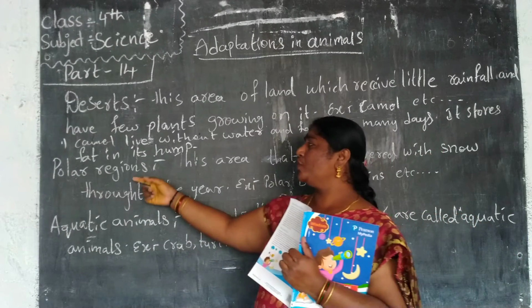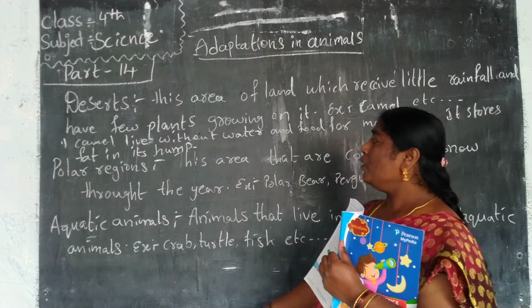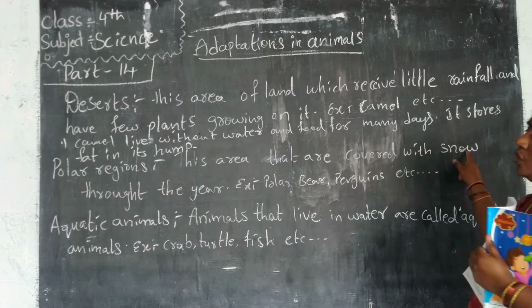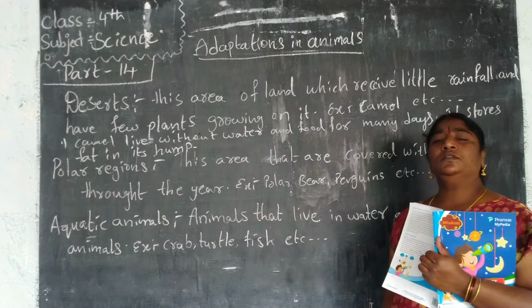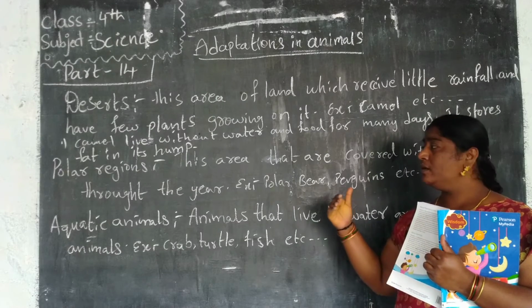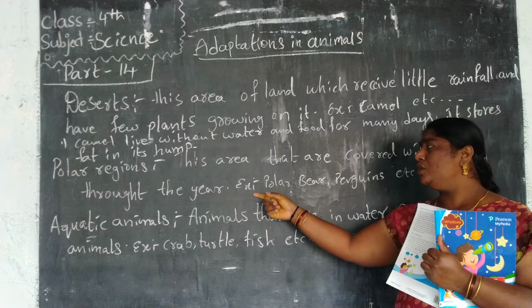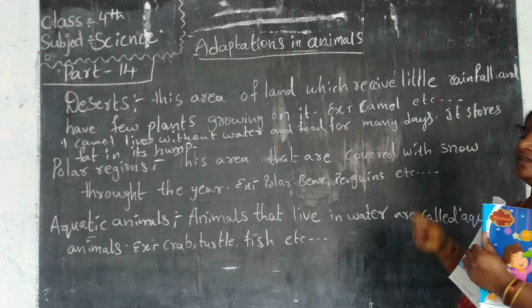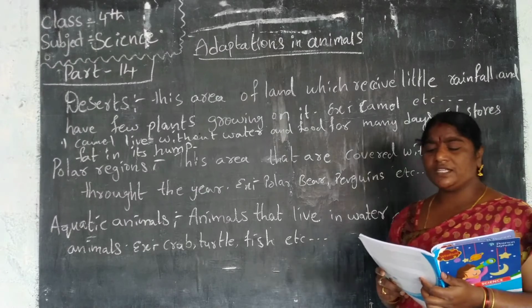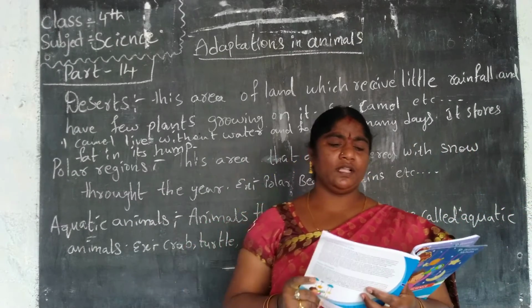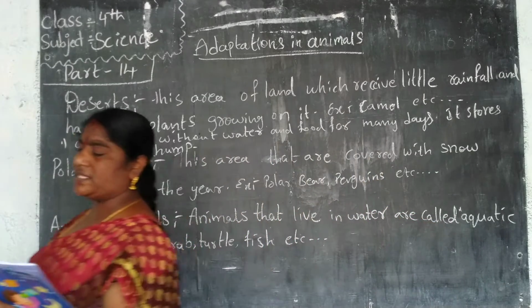Next, we have to go to polar regions. Polar regions are areas that are covered with snow throughout the year. Which animals live there? Polar bears, penguins, etc. Polar regions are the coldest places on the earth.